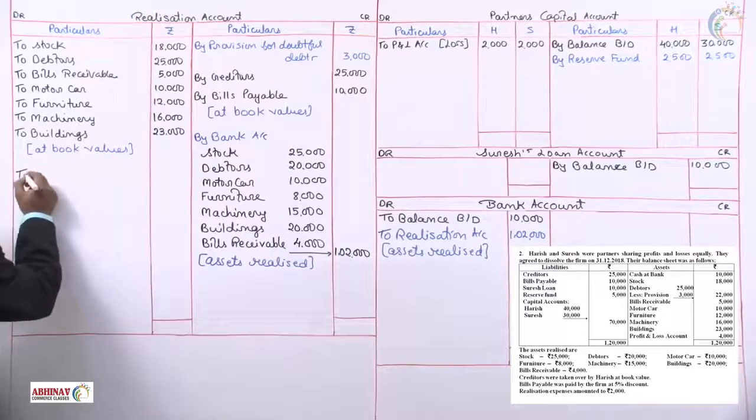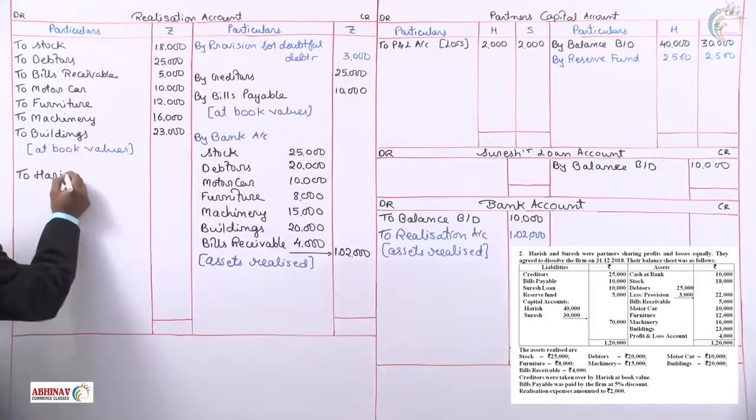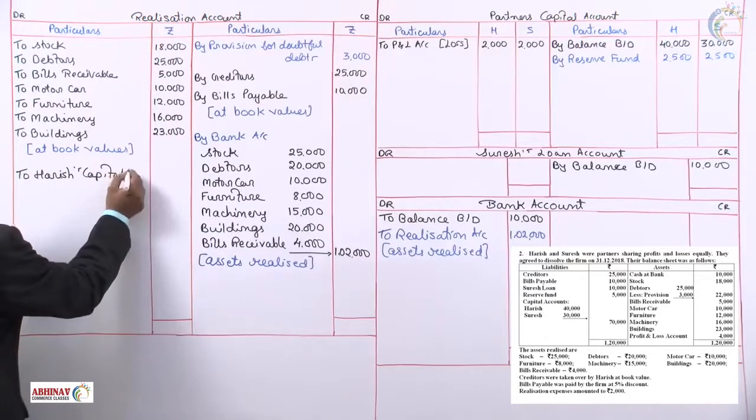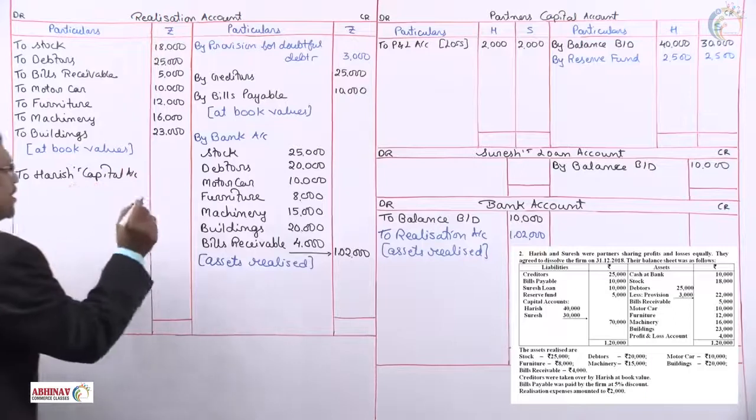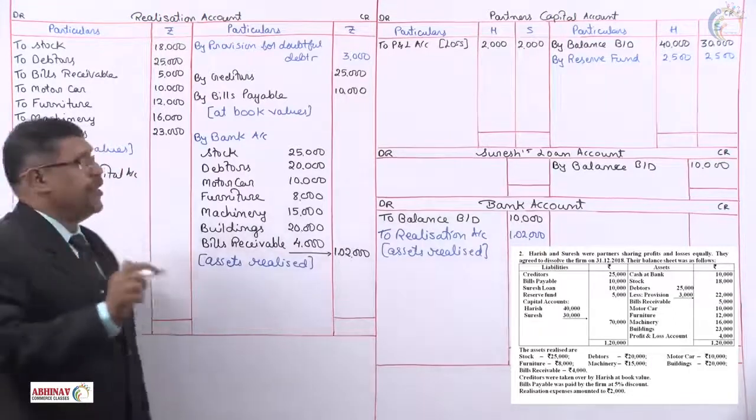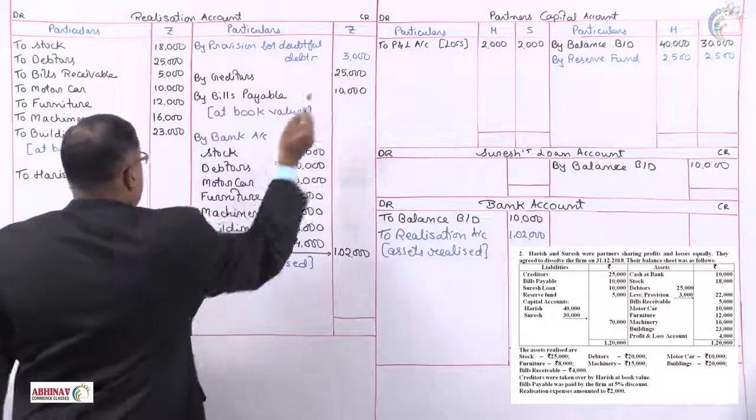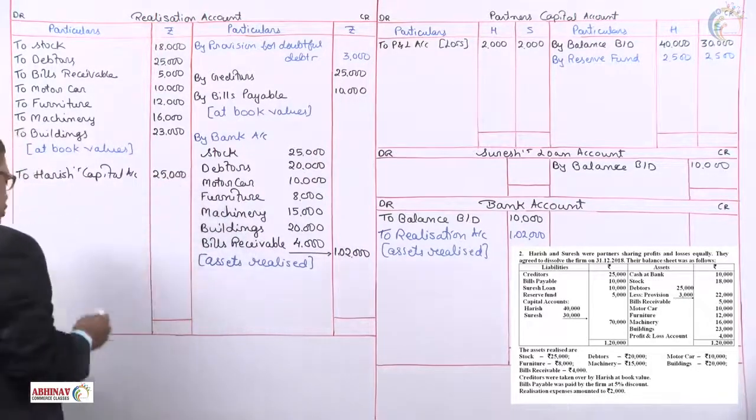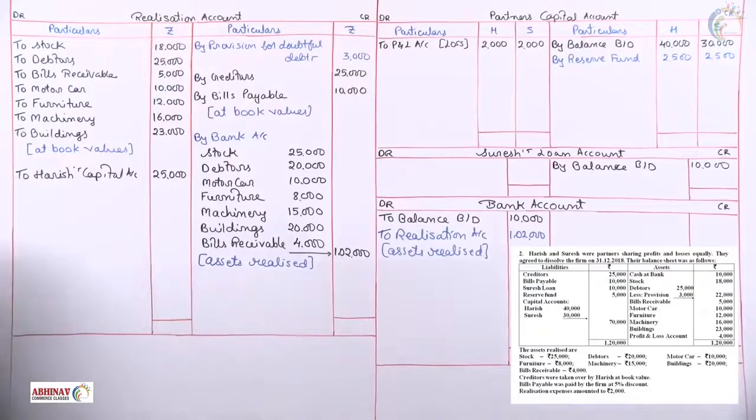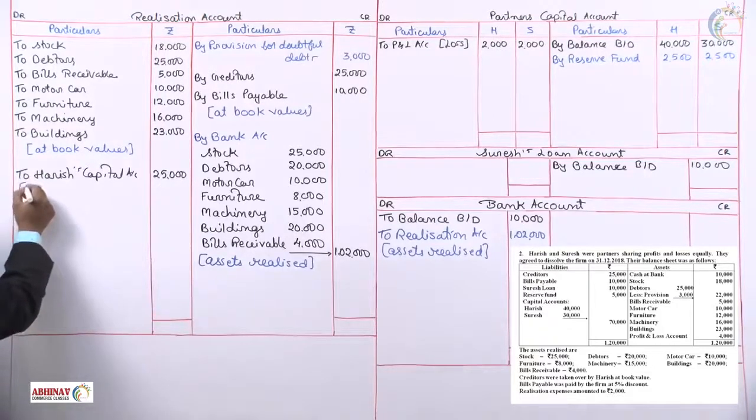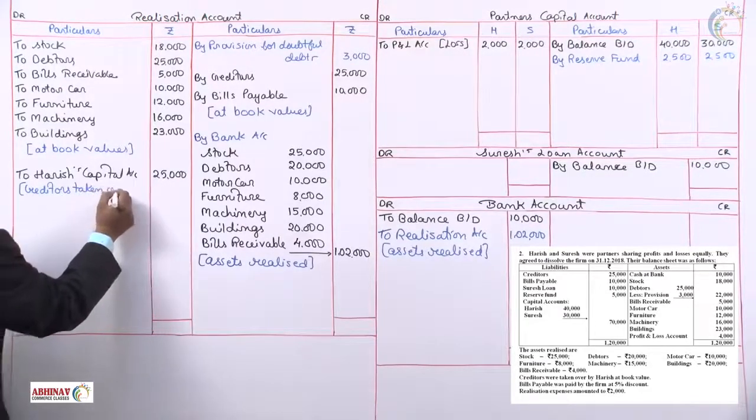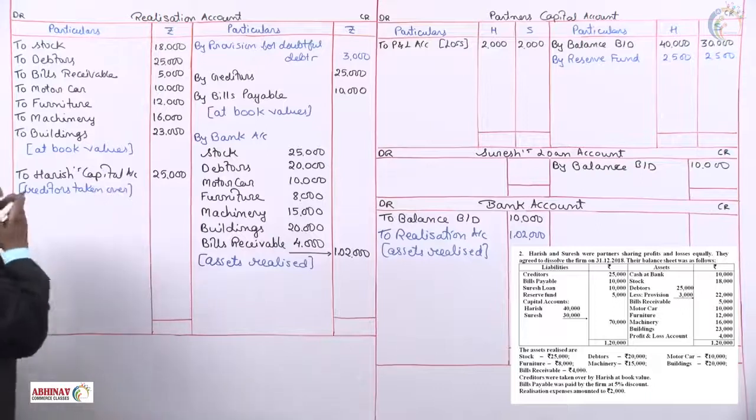2. Harish capital account. Creditors are taken over by Harish at book value. What is the book value of creditors? 25,000. That means Harish has agreed to pay the creditors of 25,000. Into bracket, we specify creditors taken over or creditors paid by Harish.